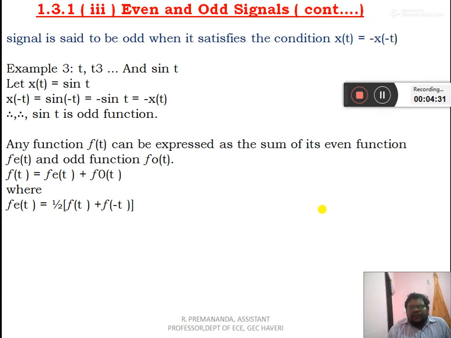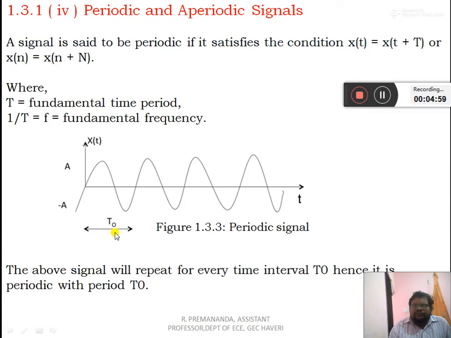Any function f of t can be expressed as the sum of its even function f e of t and odd function f o of t. So the total f of t is a complete signal, f e of t is the even part of f of t, and f o of t is the odd part of f of t, where f e of t is equal to 1 by 2 times f of t plus f of minus t, and f o of t is equal to 1 by 2 times f of t minus f of minus t.